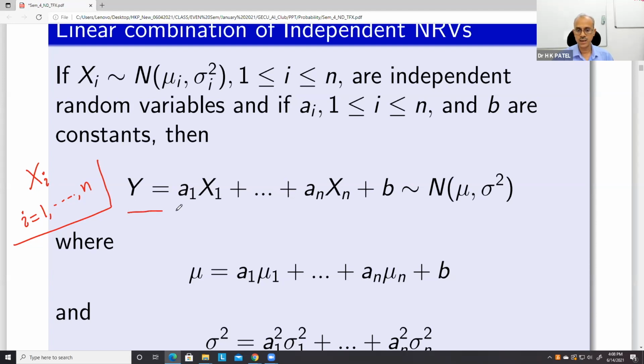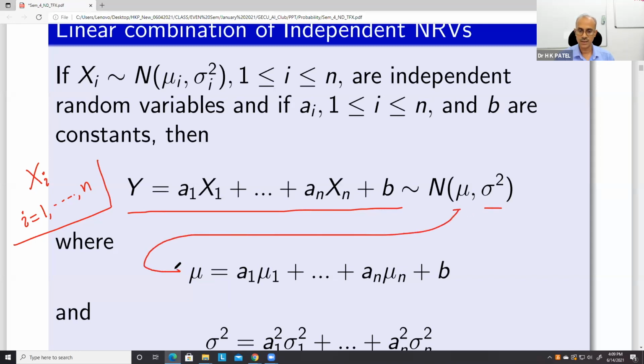If you take a linear combination of all these, a1 x1 plus a2 x2 plus a3 x3 plus up to an xn, and then some constant b, then it is proved that this variable is a normal random variable, again having mean mu and variance sigma square, where mu is given by this relation.